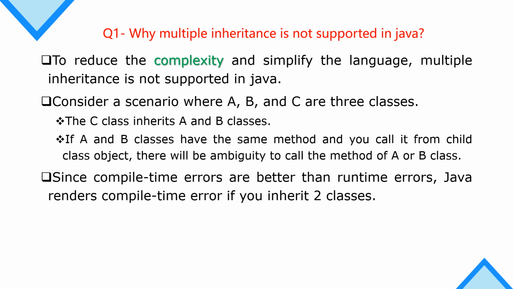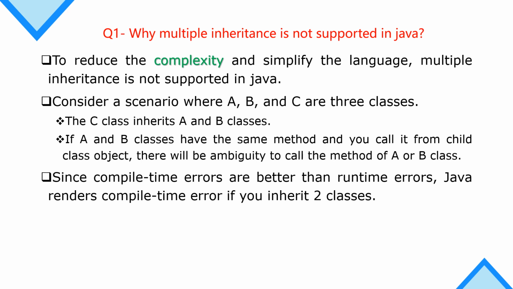Since compile time errors are better than runtime errors, we will receive a compile time error if we do multiple inheritance in Java. Runtime error is dangerous and compile time error is better than runtime error.